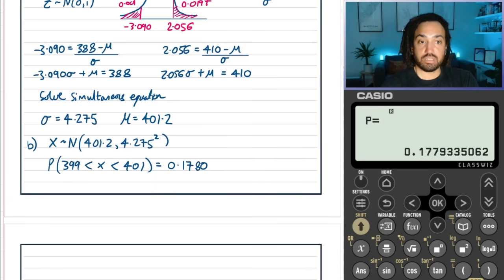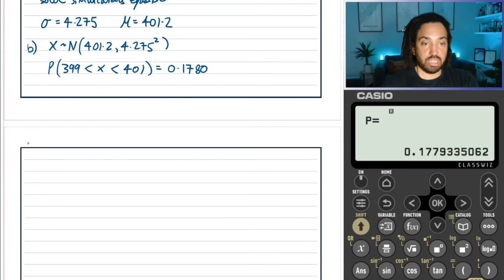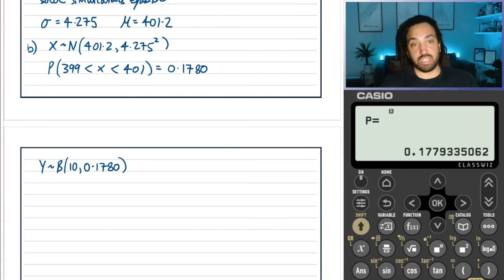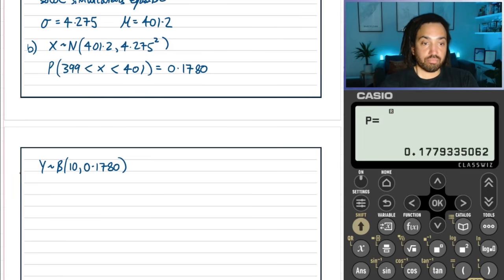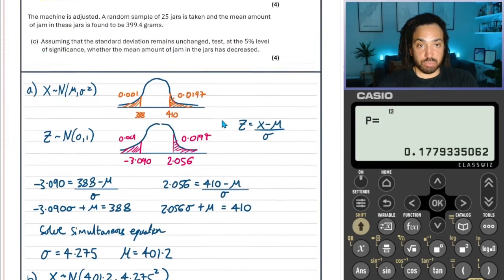Great. Okay, so actually that's not our final answer, of course. That's just a working answer, because now we can use the binomial distribution, and because there are 10 jars, and the chance of an individual jar being inside that range of 399 to 401 is, as we've just proved, 0.1780. Now, let's just double check exactly what we're asked for.